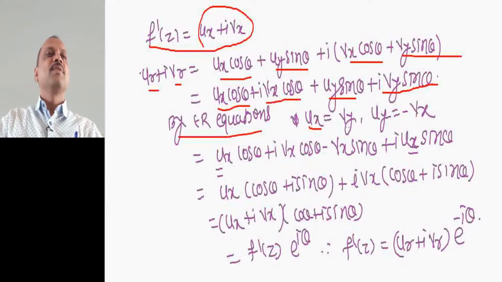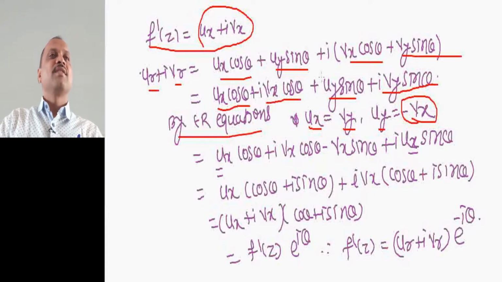But by CR equations, ux equal to vy and uy equal to minus vx, we get this value. Here we are replacing uy equal to minus vx, and vy equal to ux.